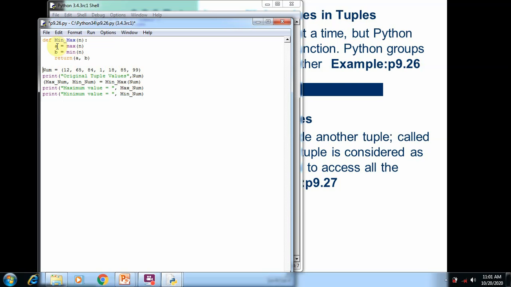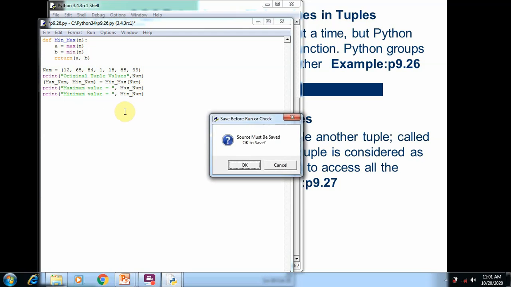The max function returns the maximum value to A, the min function returns the minimum value to B, and the return statement will return A and B to this area, where the max underscore number and min underscore number variables are stored with the return value. So A is stored in max underscore number, B is stored in min underscore num. These variables are stored here and printed on the screen.